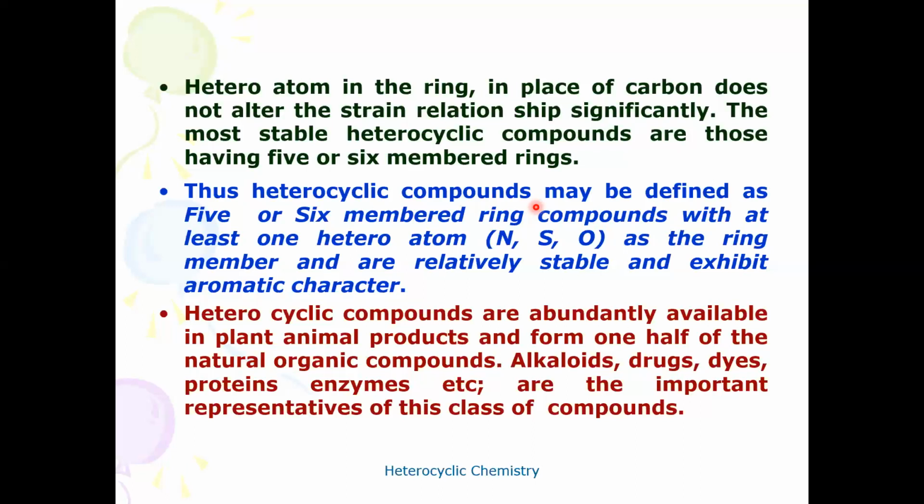What are the important sources of heterocyclic derivatives? Of course, they can be prepared synthetically, but some naturally occurring compounds also consist of heterocyclic moieties. Heterocyclic compounds are abundantly available in plant and animal products and form one half of the natural organic compounds: alkaloids, drugs, dyes, proteins, enzymes, etc. They are important representatives of this class of compounds.